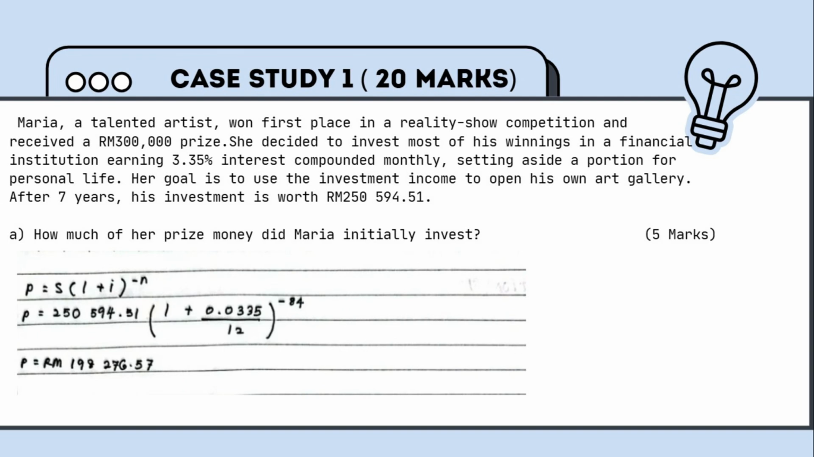When I substitute all these values into the formula, it becomes P equals 250,594 ringgit and 51 cents, open bracket 1 plus 0.0335 divided by 12 close the bracket to the power of negative 84. After performing the calculation, the present value comes out to 198,276 ringgit and 57 cents.